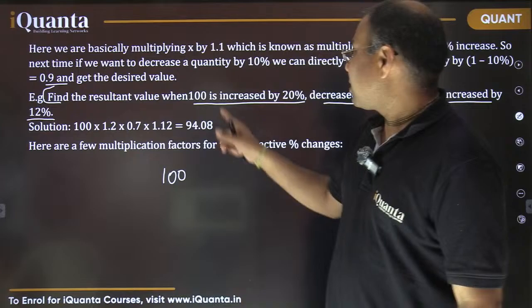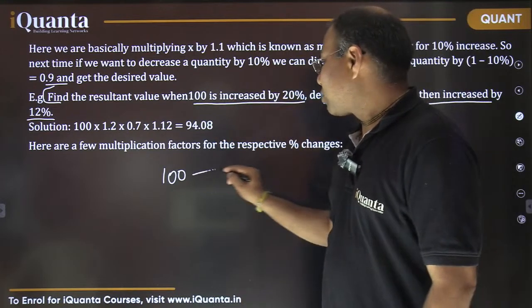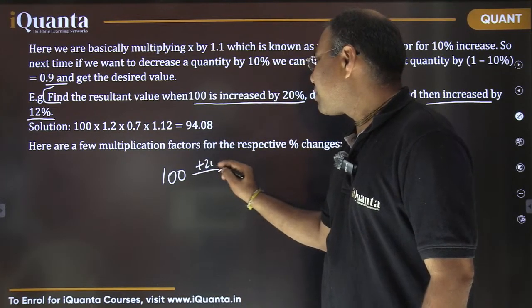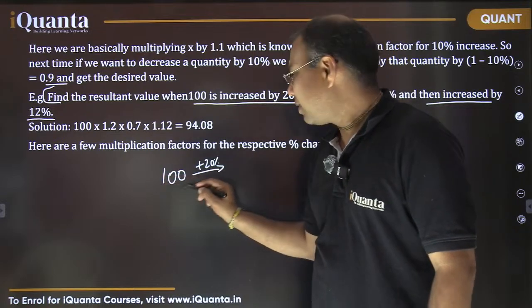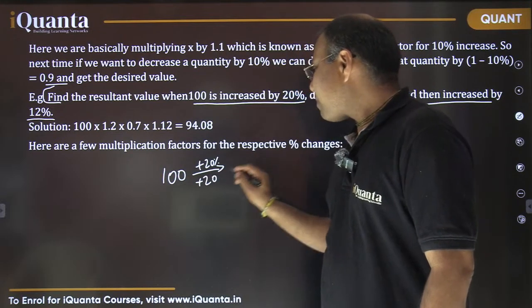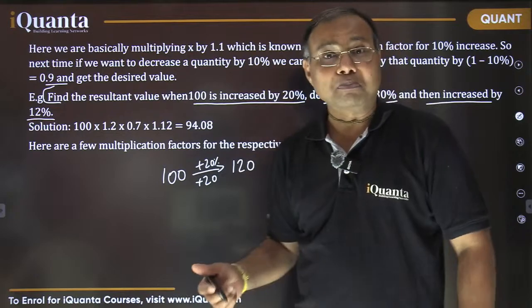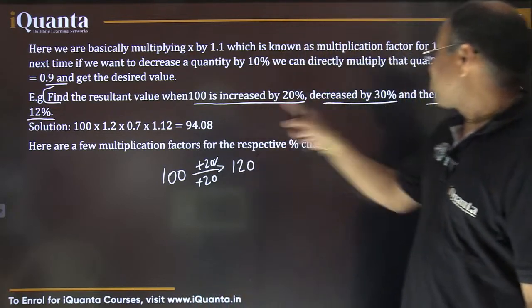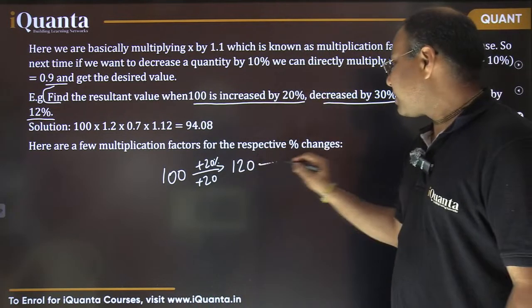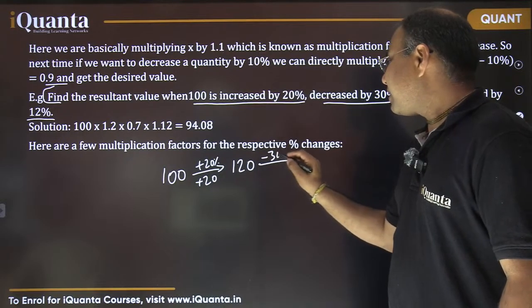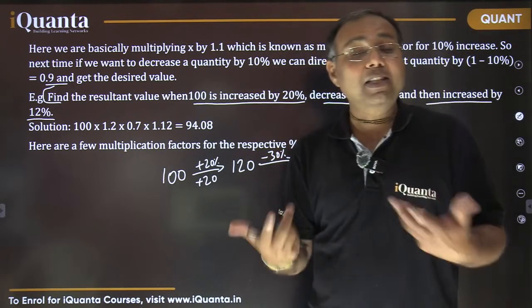If this is 100 and I'm increasing it by 20%, a 20% increase means 20% of 100, so 20, that makes it 120. Now from this 120, I'm decreasing 30%. Again, 30% of what?